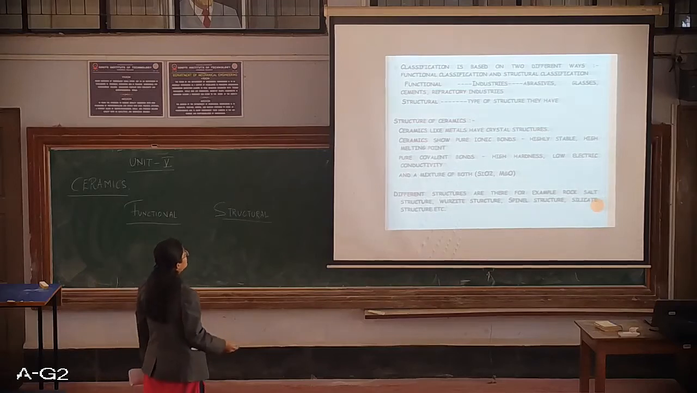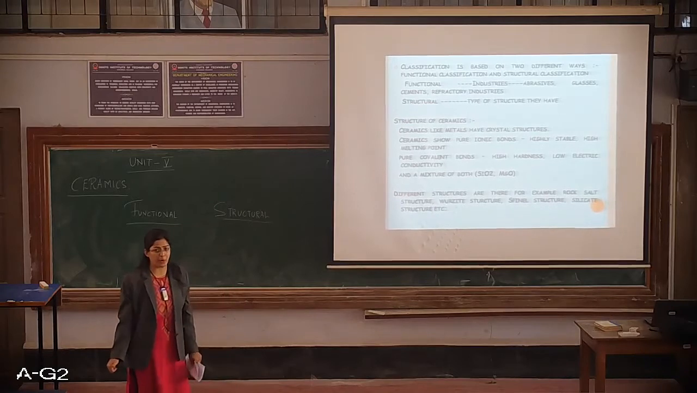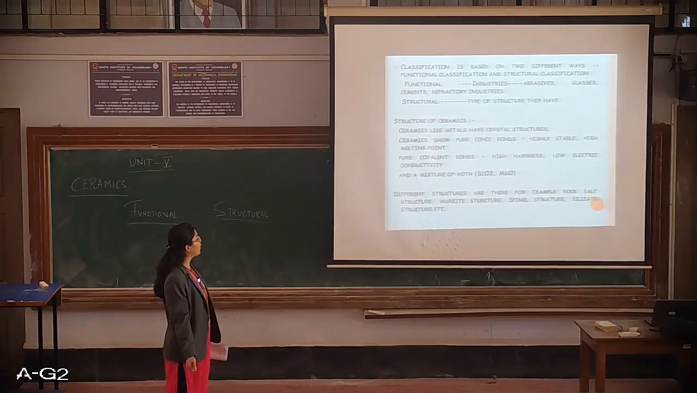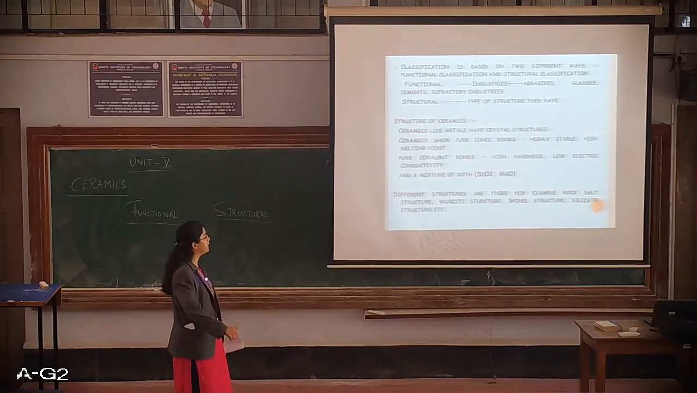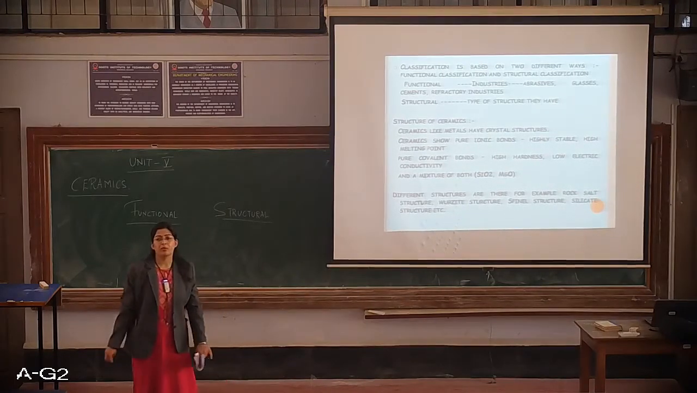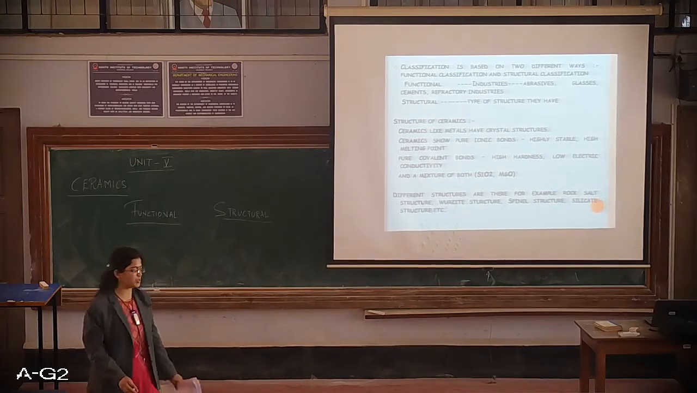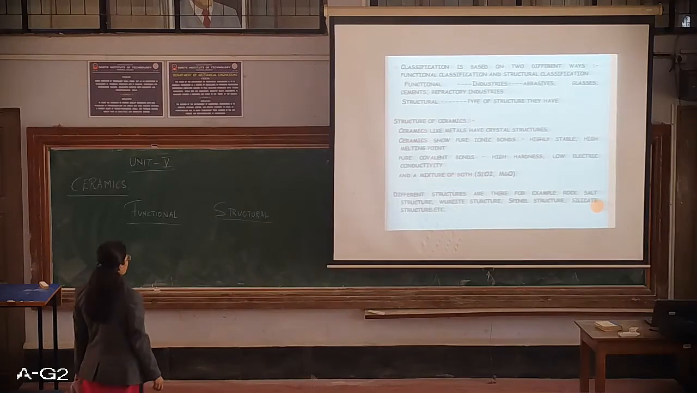Because of these ionic bonds, the ceramics are said to be highly stable. They have a high melting point. And because of the pure covalent bonds that are present, it imparts high hardness to the ceramics and low electrical conductivity. And there is a situation wherein it can have a combination of both of these bonds. So this is about the structure of ceramic.